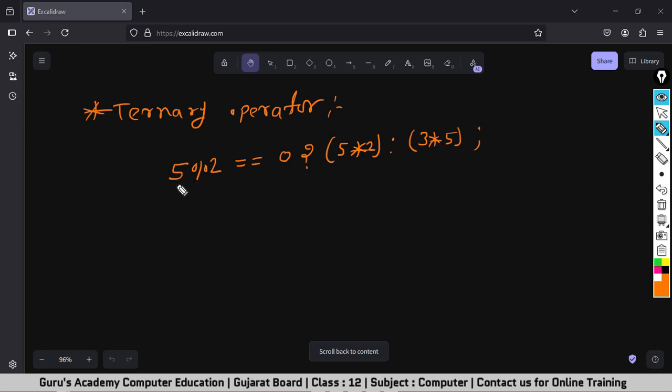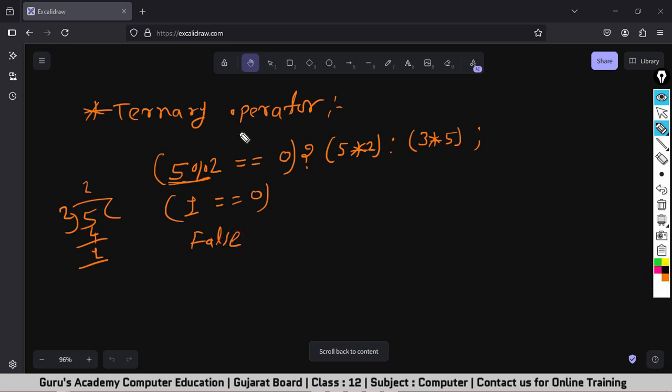Okay. This one is the expression. Now, if I divide 5 by 2, 2 2s are 4, remainder is 1. So the result of this will be 1. 1 equals to 0. What will be the value of this? Or I could say, what will be the result of this expression? Remember, this is a relational operator. This is used to compare the left hand side's value with the right hand side's value. So 1 equals to 0? No. The result is false.